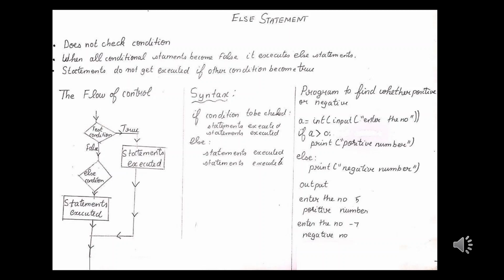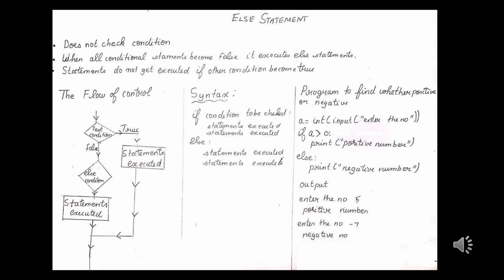If the number is greater than 0, we will print it as a positive number, and if the number is less than 0, we should print it as a negative number. So we are using the else condition there. If the if condition becomes false, we know that it is a negative number. So let us take a look at the output.